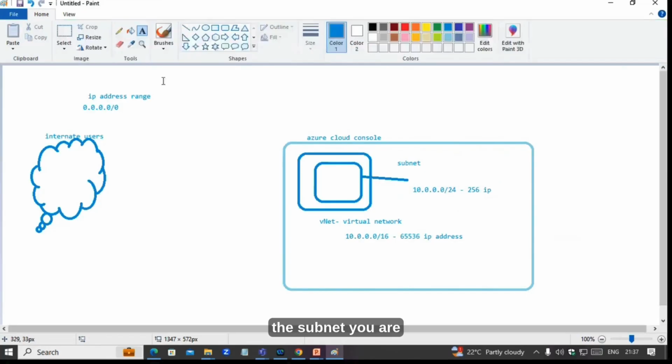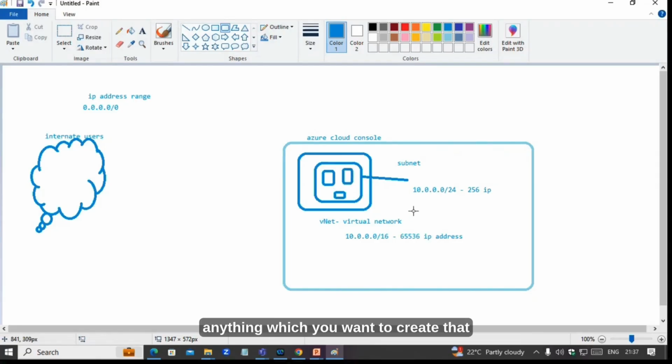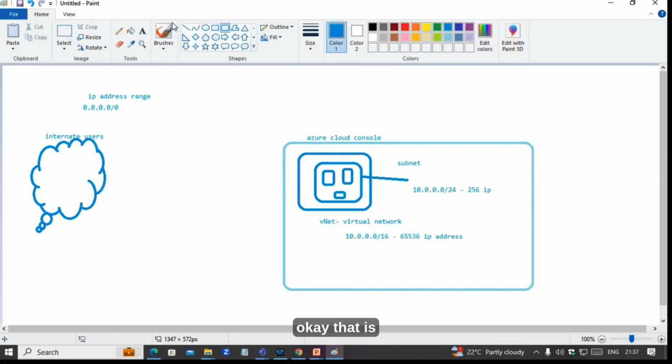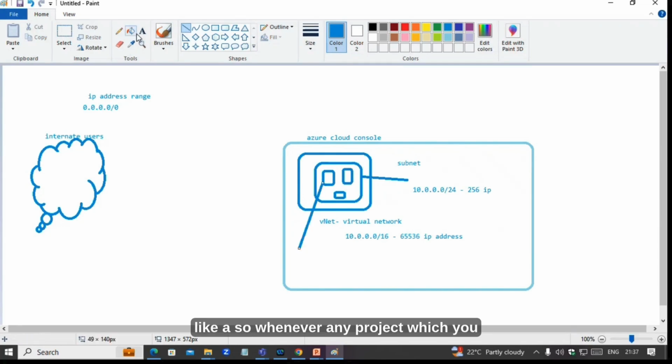Inside the subnet, you are creating your services like virtual machine, database, Azure Data Factory, anything which you want to create, inside the virtual network you are creating. So whenever you have any project, first you should create a virtual network.